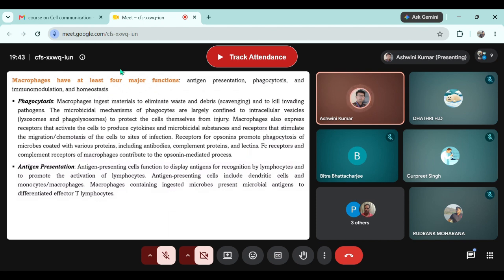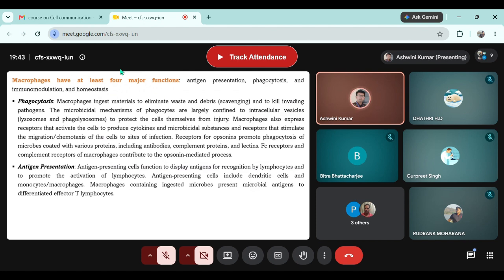Okay, so when we move on to the four major functions of macrophages that are known till now, I may be repeating this term, known till now, because one of the most beautiful aspects of science is that nothing is permanent in science. The theory which we know today may be discarded tomorrow. Science is ever developing. So whatever we are studying today is just the information that we have got till today. There is no absolute truth in science.